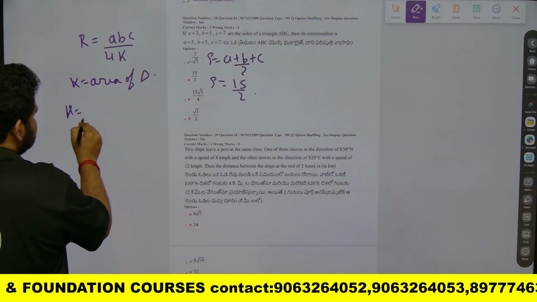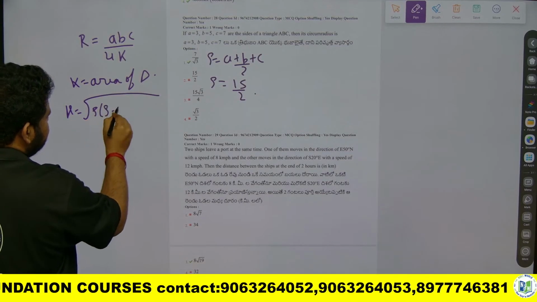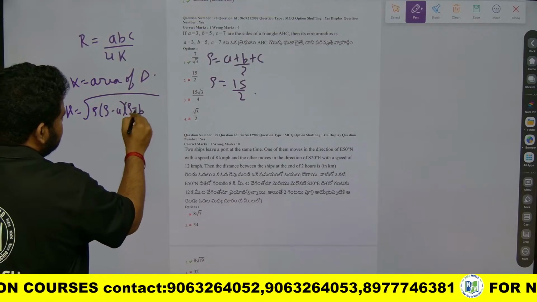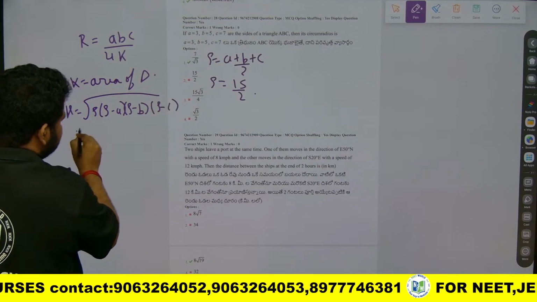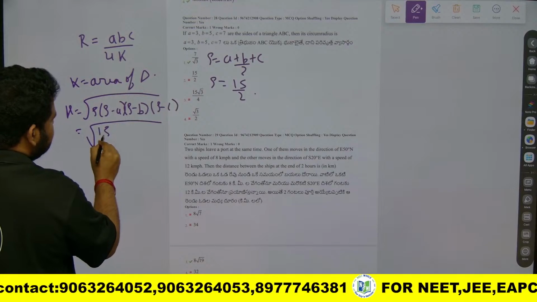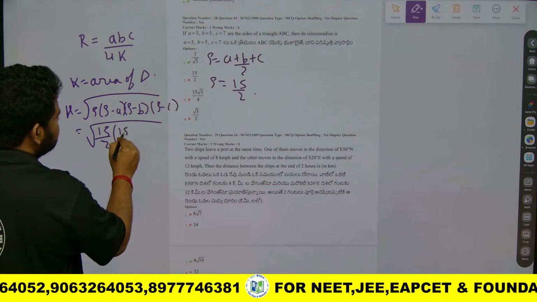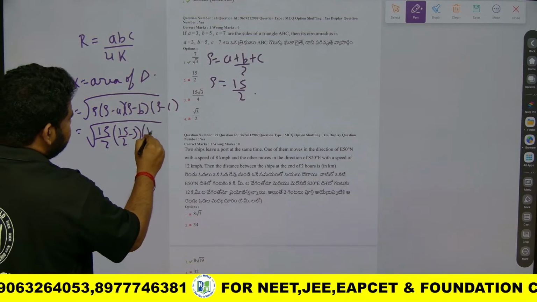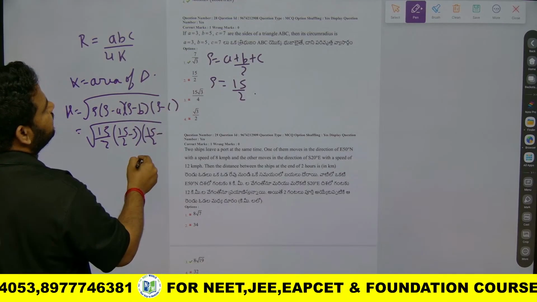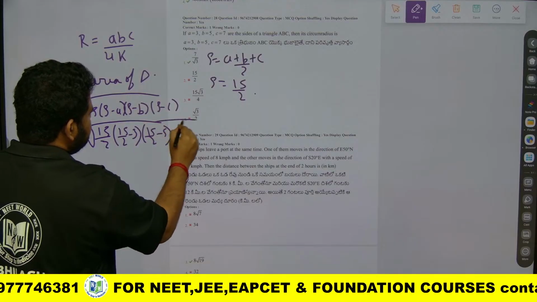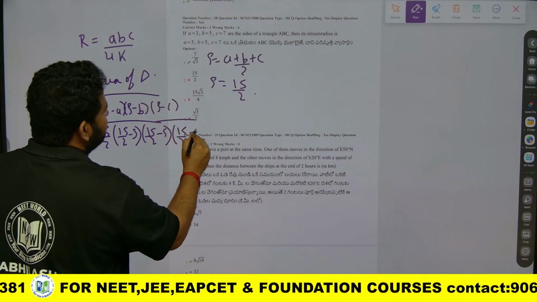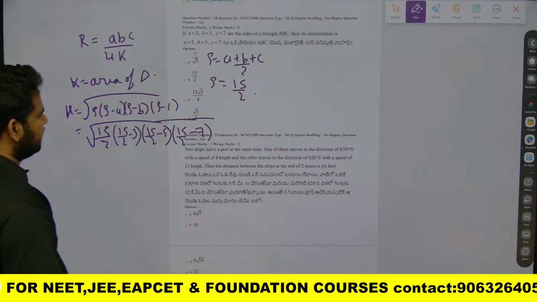K can be written as the square root of S into S minus A, S minus B, S minus C. So this will become 15 by 2 into 15 by 2 minus 3, into 15 by 2 minus 5, into 15 by 2 minus 7.